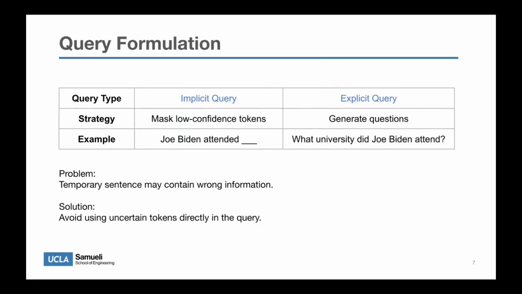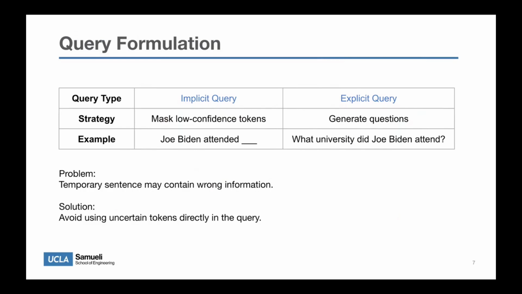However, directly using the temporary sentence as a query can be risky because the sentence may contain wrong information. If the model incorrectly predicts that Joe Biden attended the University of Pennsylvania, using that full sentence as a query may pull in misleading documents. To reduce the risk, the paper proposes two query formulation strategies.